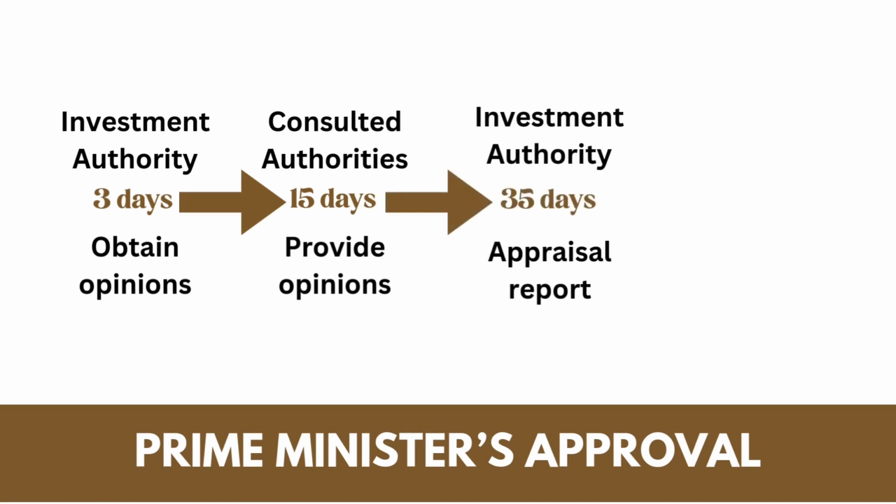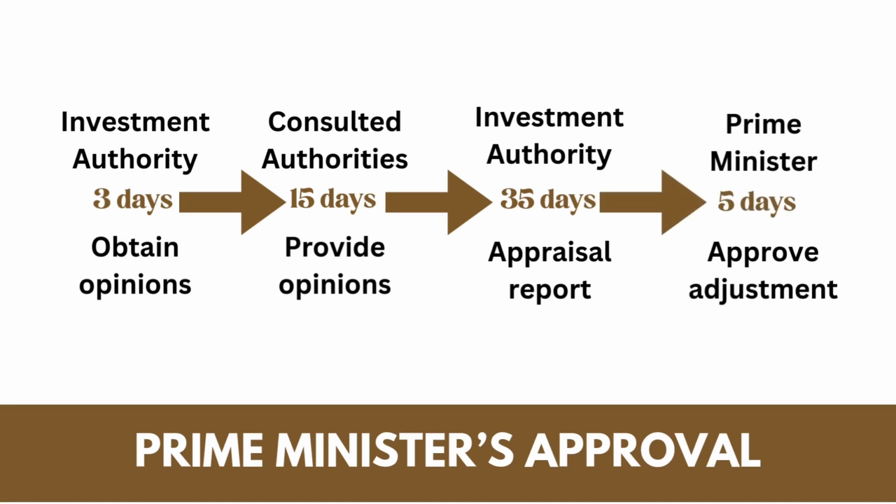After 35 days, the Ministry of Planning and Investment shall prepare an appraisal report on the content of the project adjustment to submit to the Prime Minister. Within 5 days, the Prime Minister will decide to approve the adjustment of the investment policy. The decision shall be sent to the Ministry of Planning and Investment, the Investment Registration Authority, and the investor.